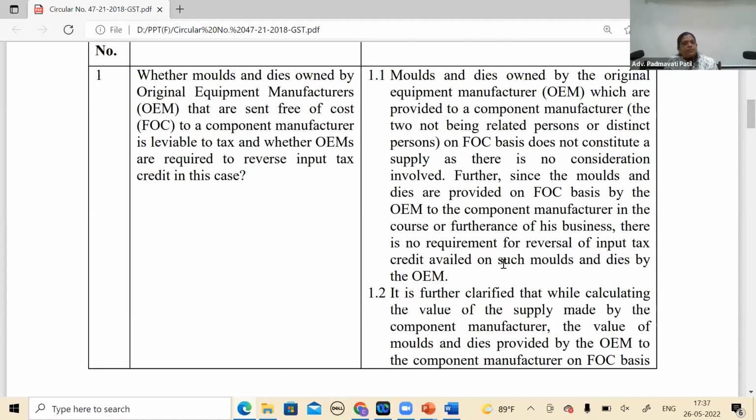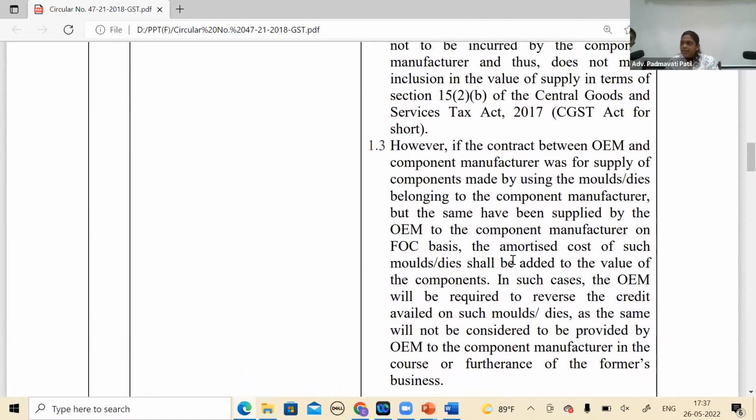No. It's not a question of yes. This is what this circular is. This is absurd. Para 1.3 goes completely contrary to 1.1, not contrary you can say, but in a different context altogether. One by one.